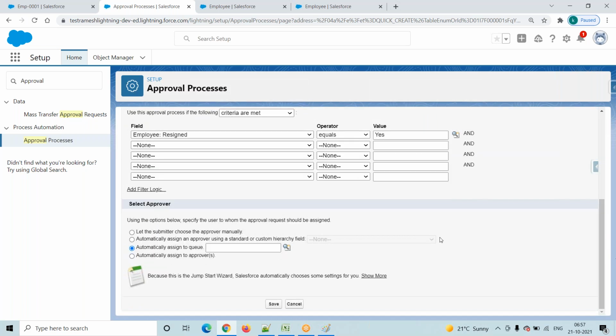Now scroll down here, select approver. Before select approver, we have add filter logic, right? Click on add filter logic.